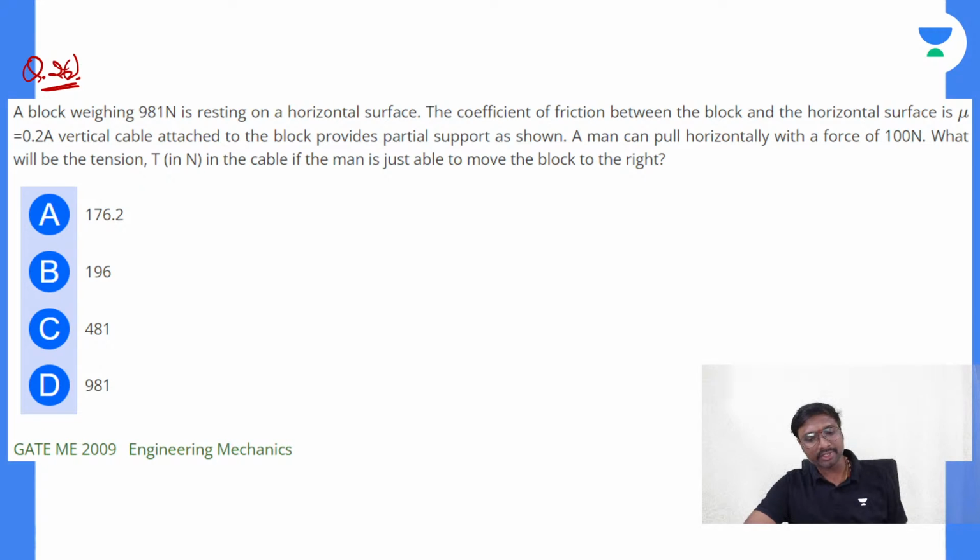Solve this 26th question, all of you. Okay, I'll solve it or I'll wait.